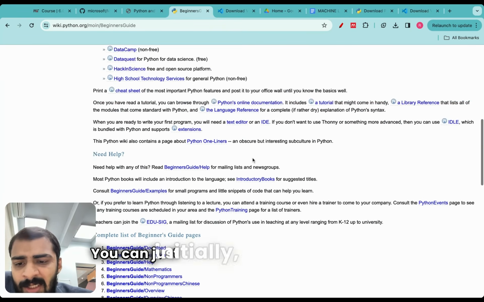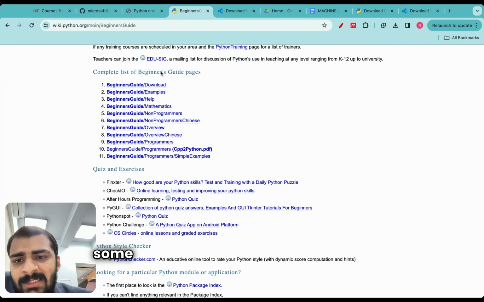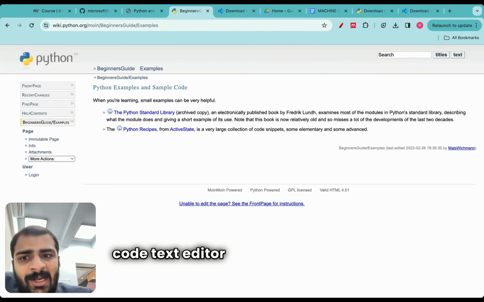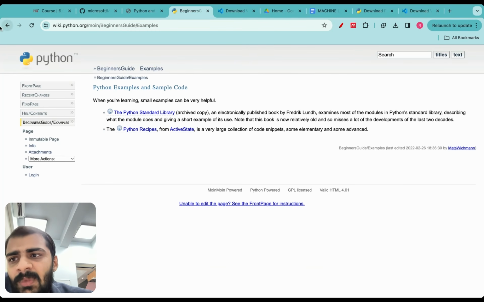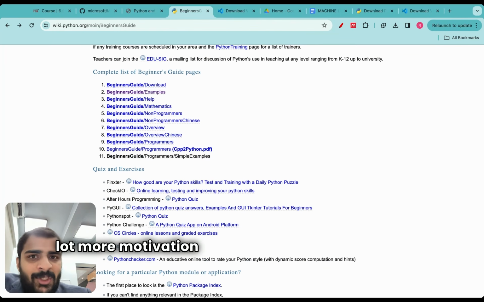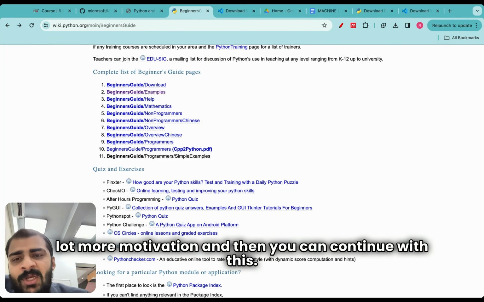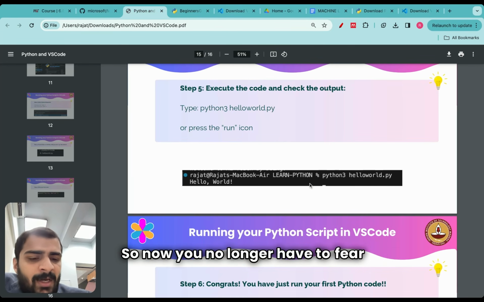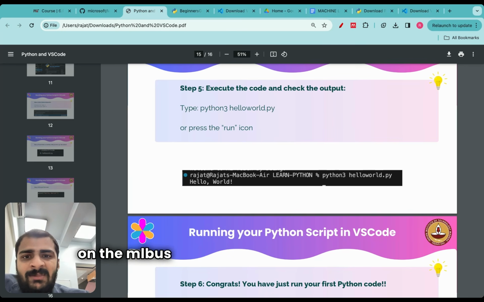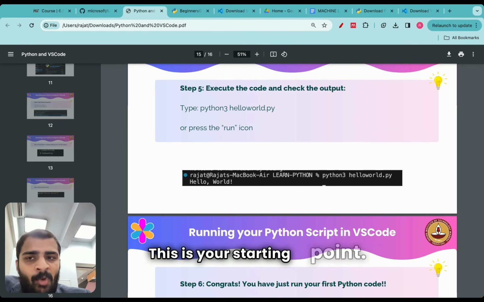You can just initially, as I mentioned, copy some examples and paste them in the VS Code text editor and try to run them. Once you run some examples, you will also get a lot more motivation and then you can continue with this. So now you no longer have to fear Python and think that you're missing out on the ML bus because you don't know Python. This is your starting point.